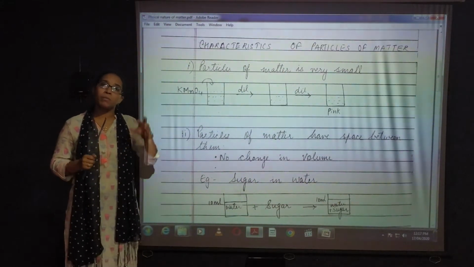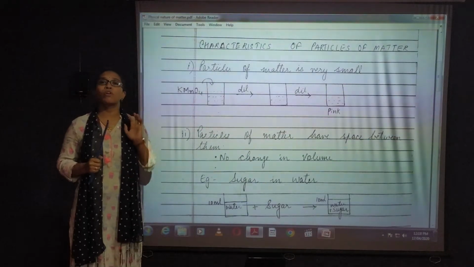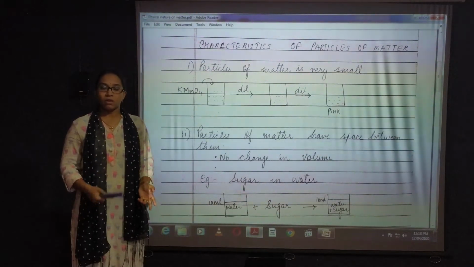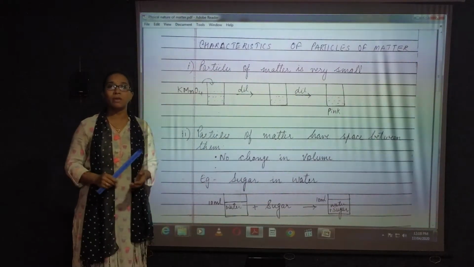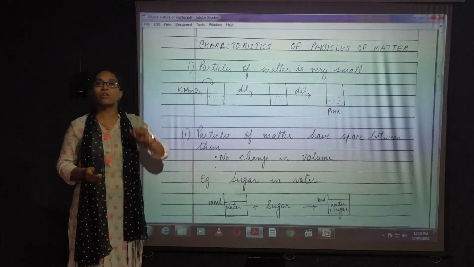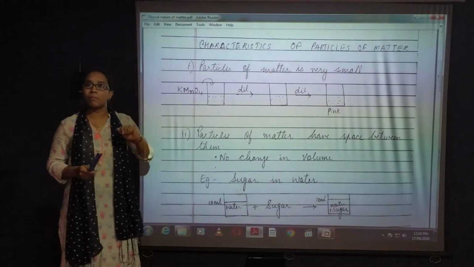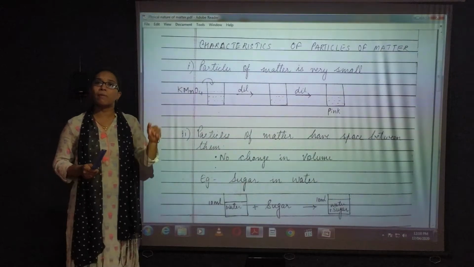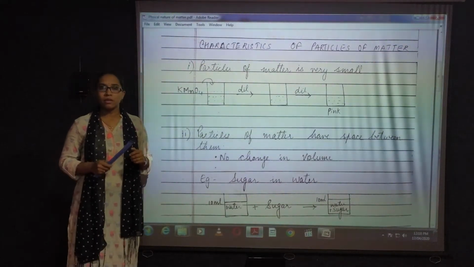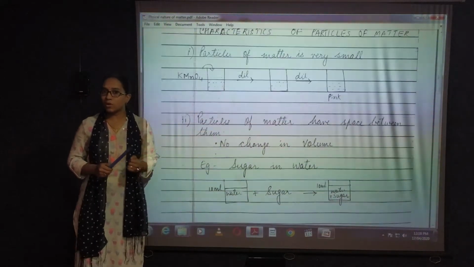Now what happens after mixing? The volume of water will be 50 ml only. If I am putting 1 spoon of sugar, 2 spoons of sugar, 3 spoons of sugar, it doesn't mean that the level of the water will rise to 60 ml or 70 ml. 1 ml जो बढ़ता है, it is not equal to 1 spoon of sugar I am adding into it. Why? Because water is liquid.